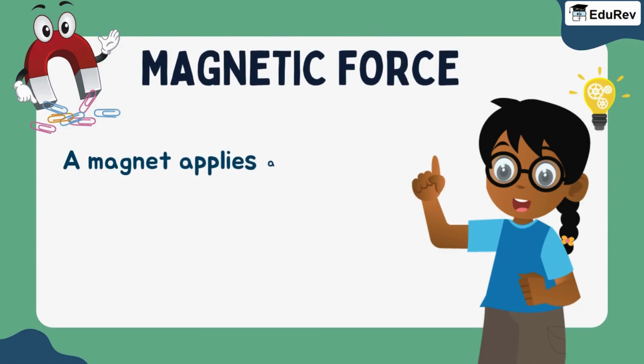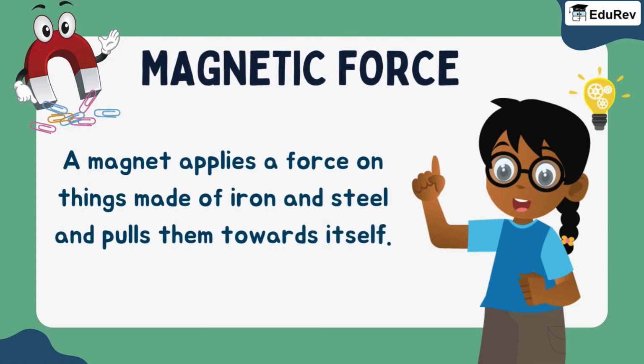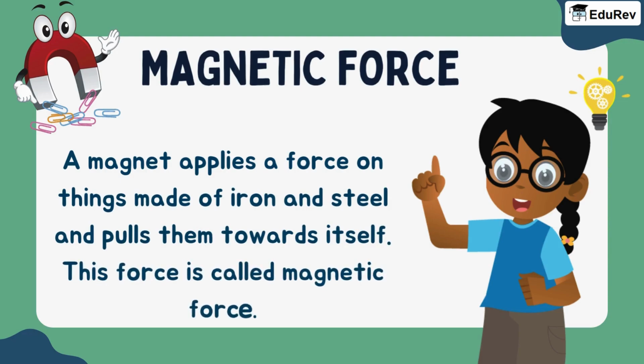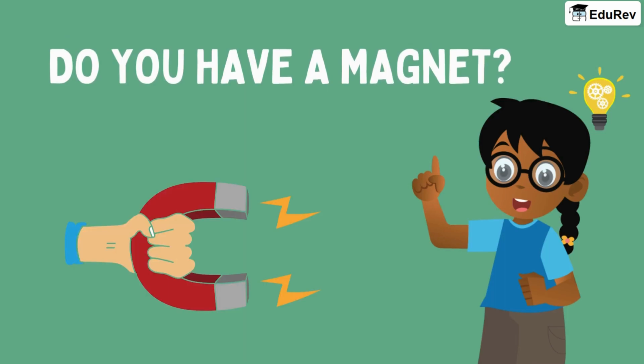A magnet applies a force on things made of iron and steel and pulls them towards itself. This force is called magnetic force. Do you have a magnet with you? If not, don't worry, I have one here. Let's see what it can do.